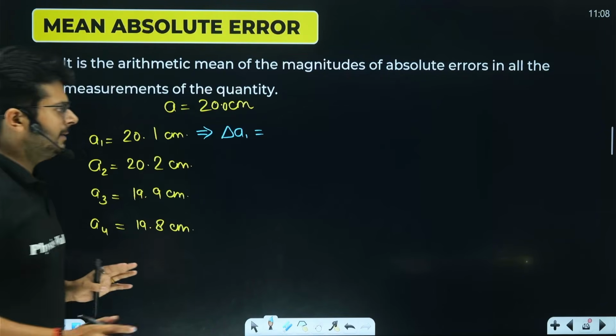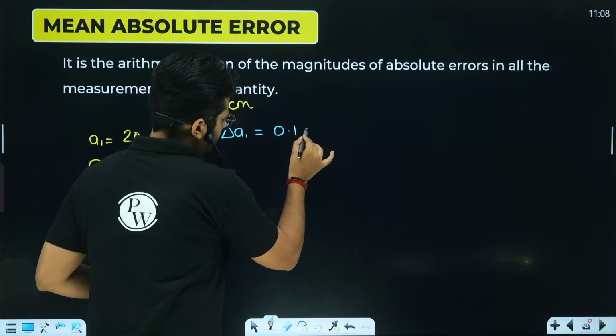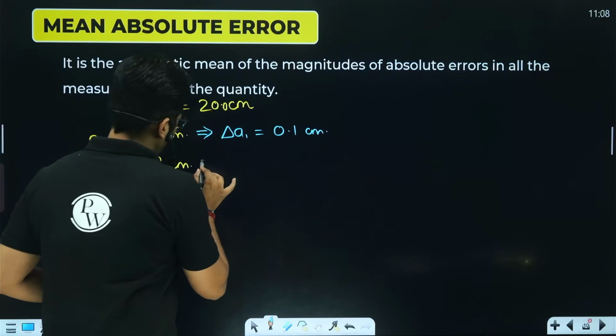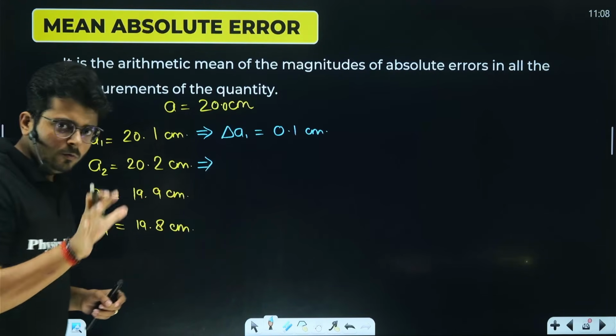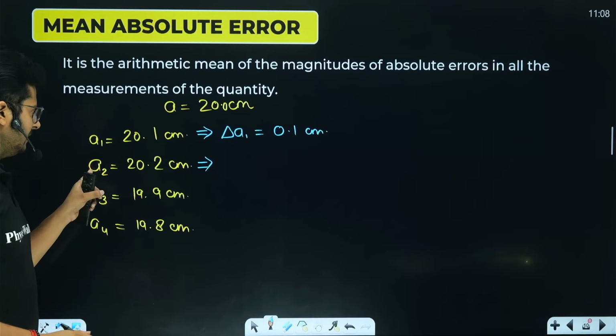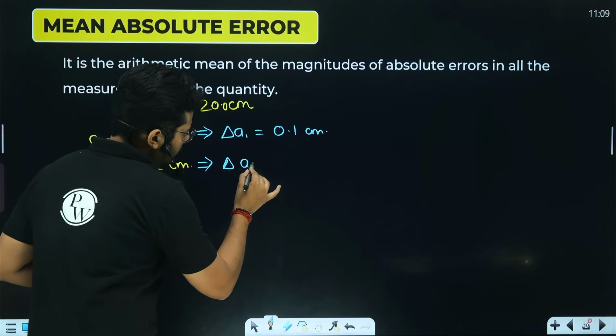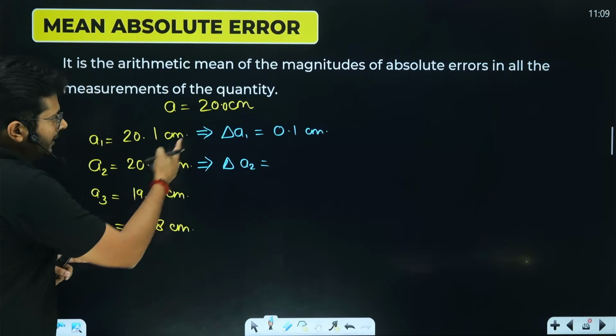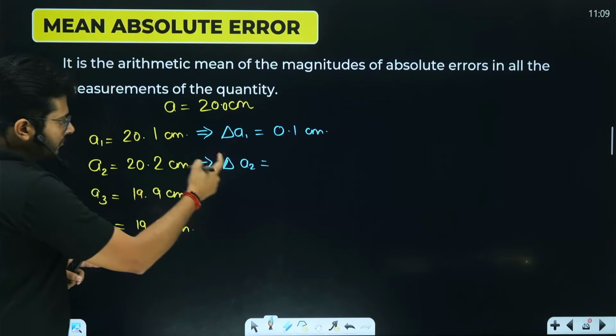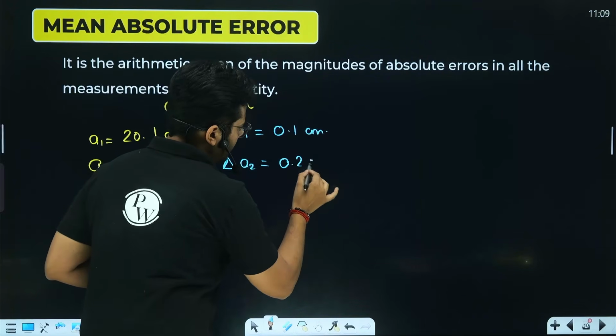You only have to take the magnitude, so it is 0.1 centimeter. You don't need to take the sign because the magnitude mod is there. Again, the absolute error in the second measurement, delta A2: 20.2, actual is 20, so the difference is 0.2 centimeter.